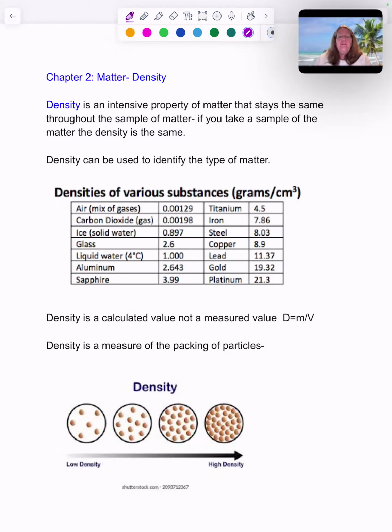So if you took a bar of steel and you cut it in half, each half is going to have the same density. Take one of those halves, cut it into thirds. Each one of those thirds is going to have the same density as the original material had.